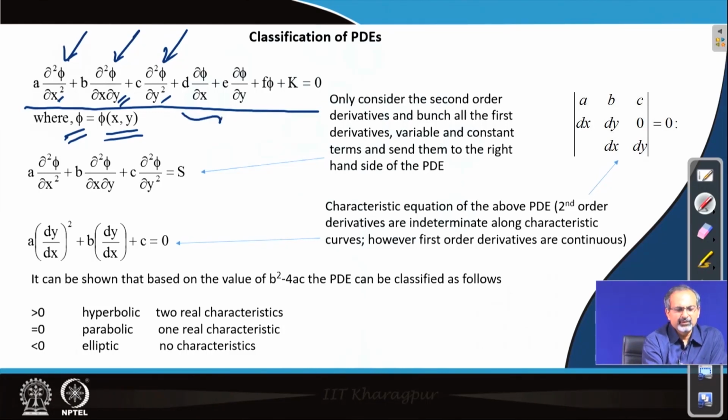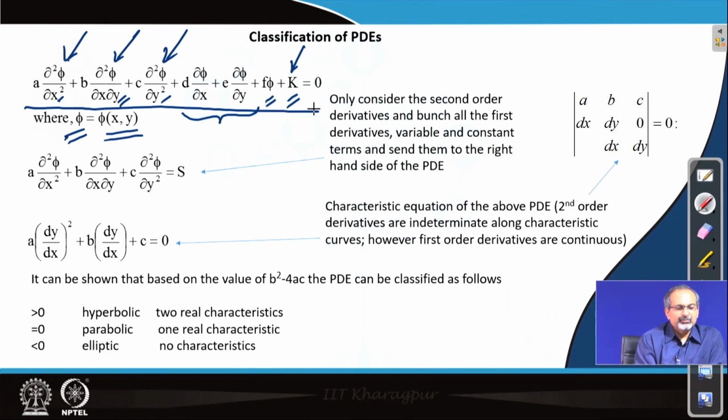Additionally, you can have lower order derivatives, which means first order derivatives in our case, and the variable phi itself with a constant, and this is a purely numerical constant, or it could be purely a function of x and y that you have in a term like this. The whole equated to 0 gives you the partial differential equation.